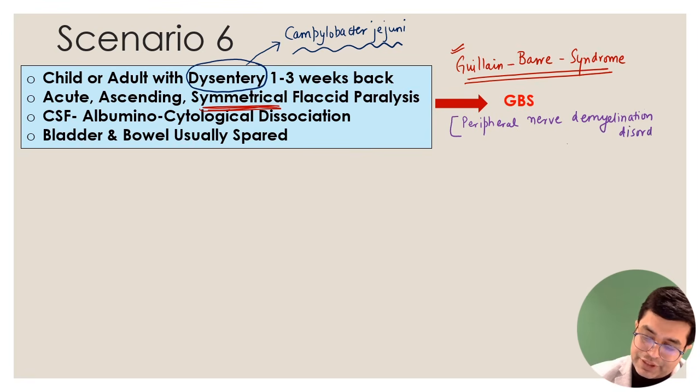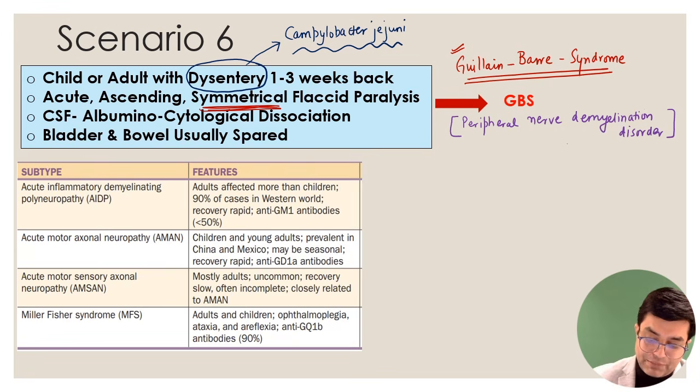So it's a peripheral nerve demyelination disorder. Yes, there are varieties where axons can also be involved, but the common variety of GBS, we generally categorize it as a type of demyelinating disorder. Now about GBS, there are a few things we should know. What are the few things? First thing that we should know is about GBS, what are the subtypes of GBS? So the first subtype of GBS that we should remember is AIDP, and 90% cases are AIDP. So this is the first form, that is acute inflammatory demyelinating polyneuropathy.